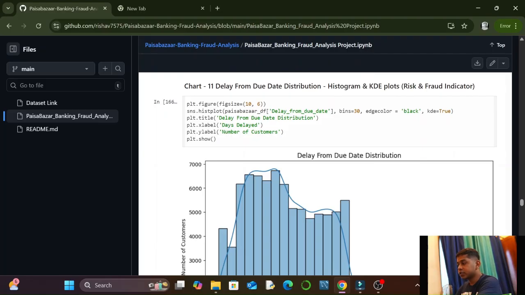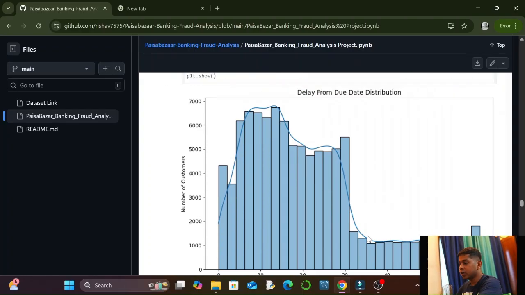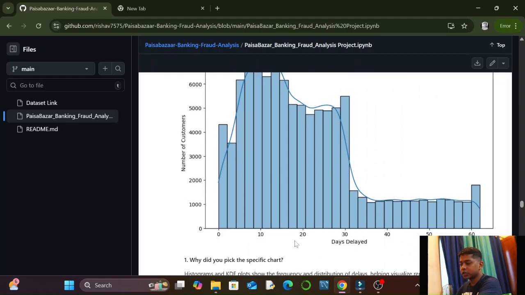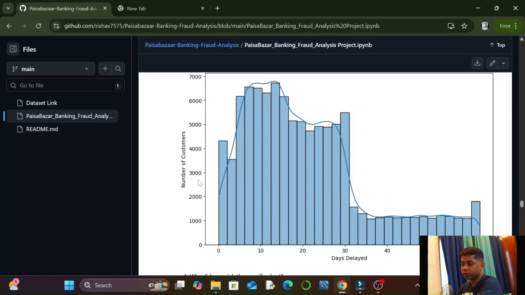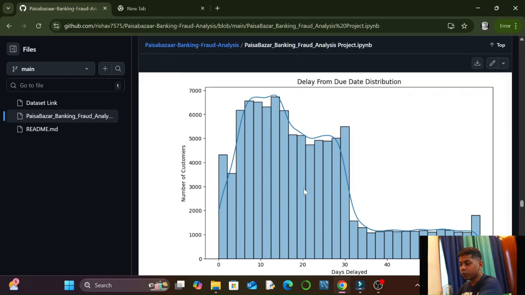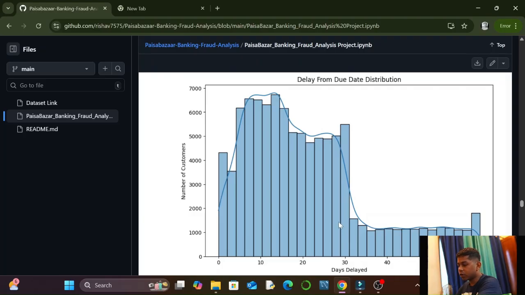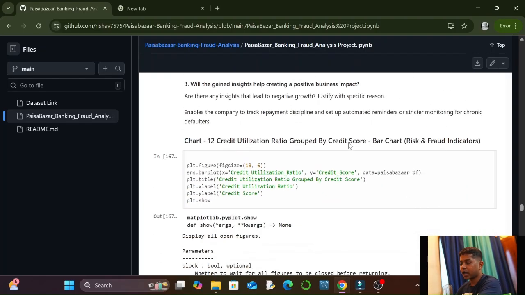In the risk and fraud indicators, the second chart was delay from due date distribution. It was a histogram and KDE plot, both in a single chart. We took number of days delayed on the x-axis and number of customers on the y-axis, and plotted a histogram and a KDE plot. The most delays are from 10 days to 30 days. This is the highest peak of delay that the average people had.